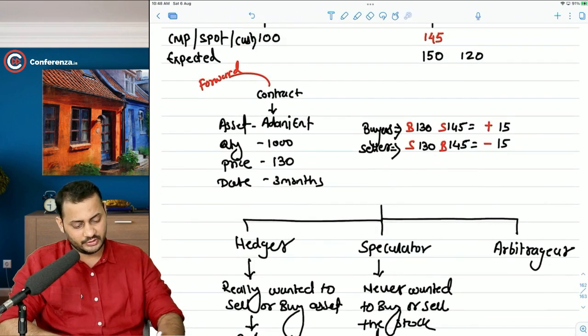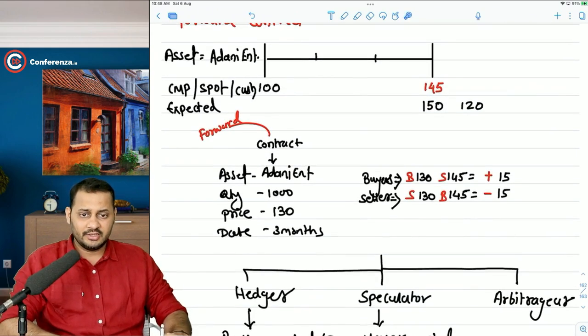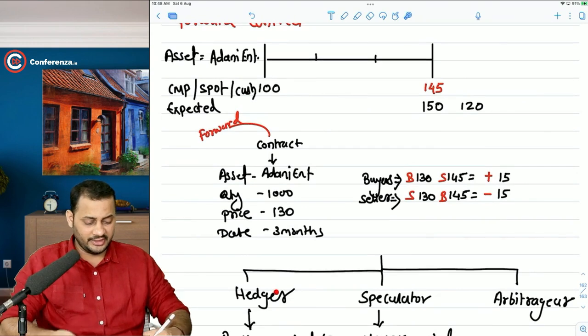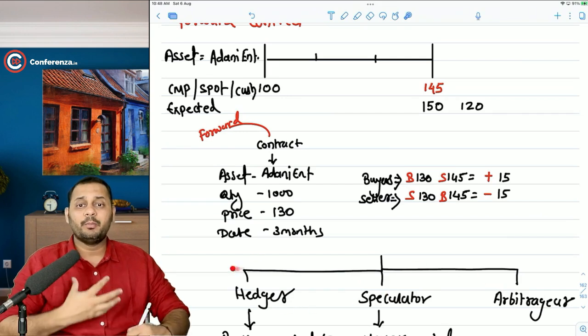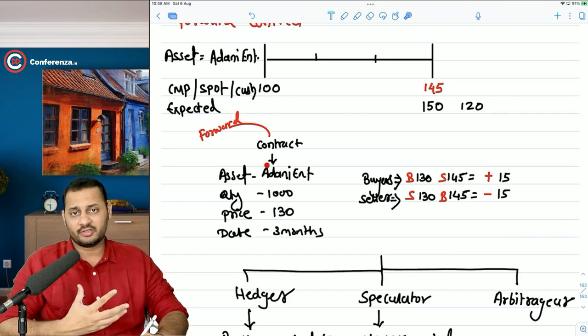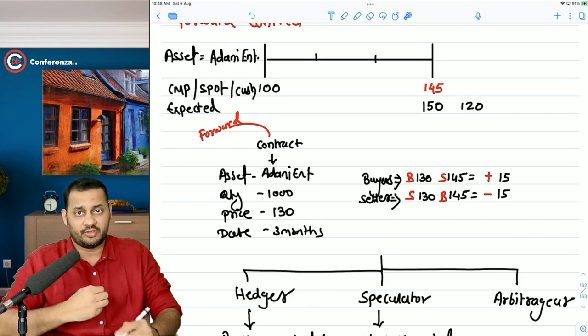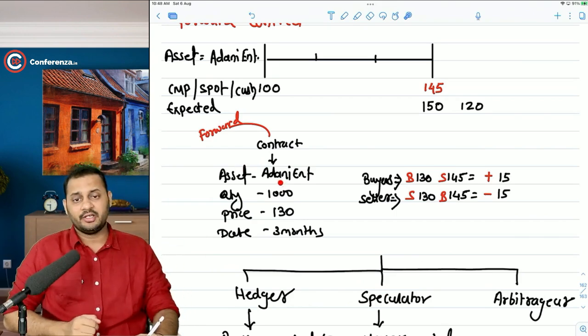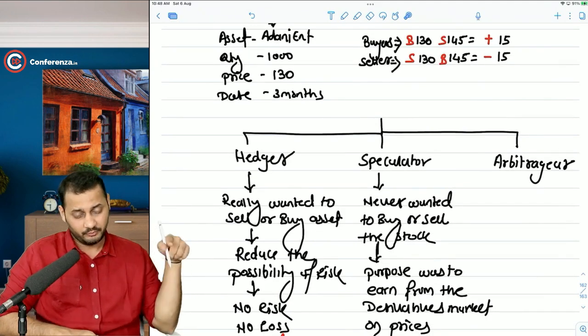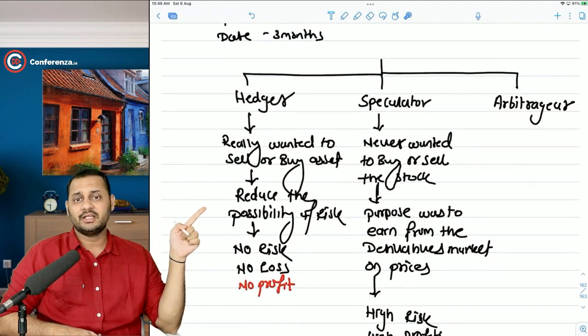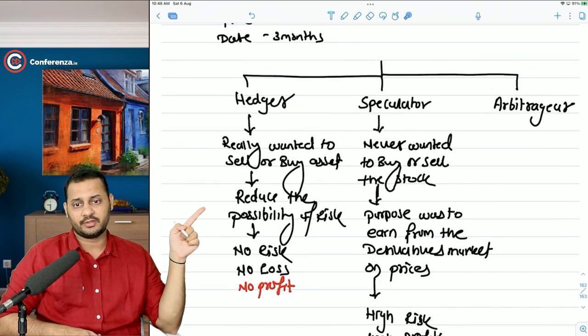Next comes the third part. See, the same person can be a hedger, can be a speculator, can be an arbitrator. It depends upon what exactly is the purpose of buying the forward or futures contract or a derivative contract. Why does a person want to enter into a derivative market? What exactly is the purpose? And based on that purpose, you will decide whether he is a hedger or a speculator.